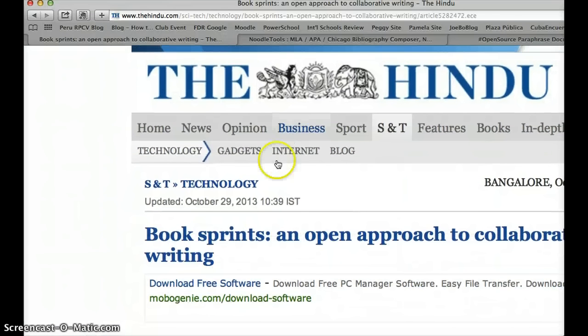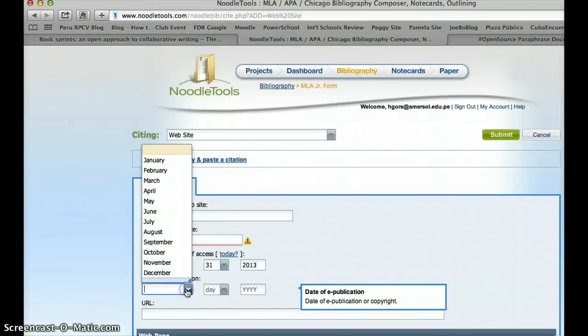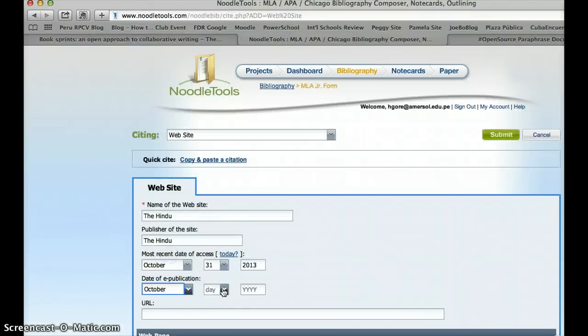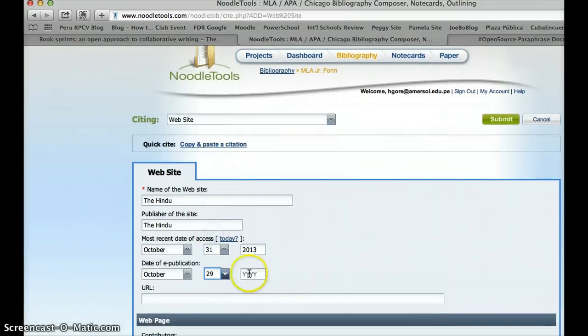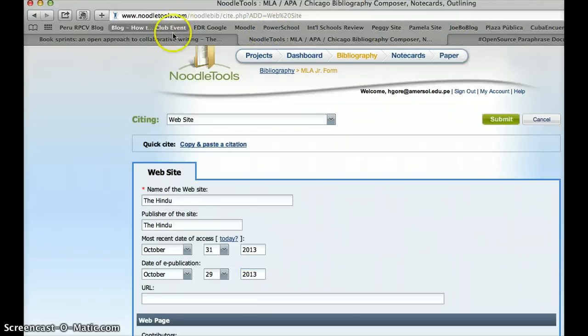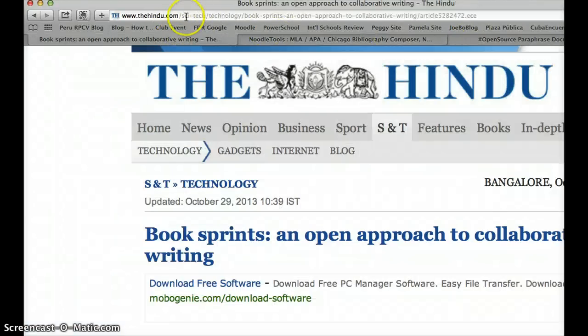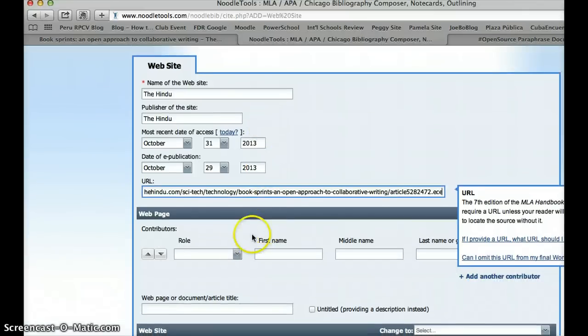Go back up to the top. Published on October 29th of this year, so it's recent. Very recent, just a few days ago. All right, I'm going to set that, put 2013. Very good, and then it asks me to paste in the URL. You're going to come up to the top of your browser, copy that, and paste it in. All of this is to get your citation right.